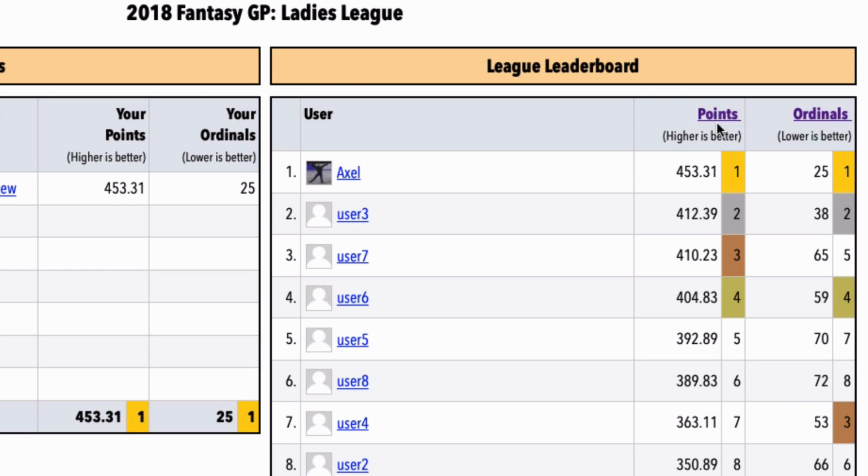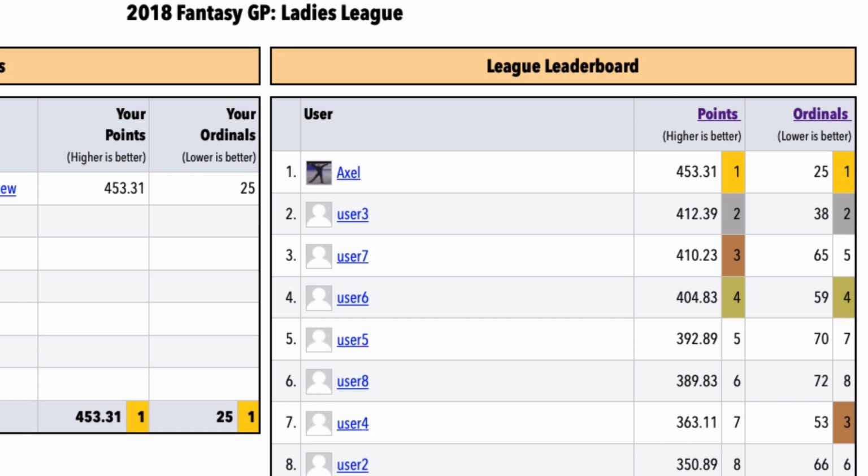Sorting by points is very straightforward. You receive the same number of points for each of your picks as the skater earned in the competition for the item you picked. So if a skater gets 10 points for the combination you picked, you get 10 points added to your fantasy season total, and so forth. The person with the highest points total wins, and there's basically no such thing as a perfect score here. The more points, the better.